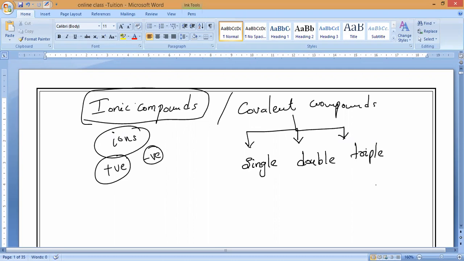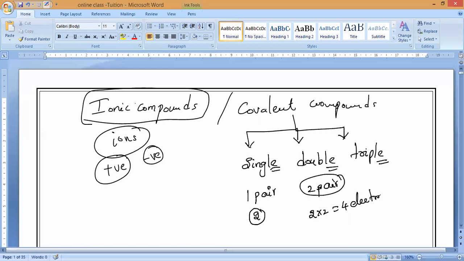In the last class we studied the formation of single bond, double bond, and triple bond with different kinds of examples, correct? Single bond means one pair of electrons it will share. How many electrons? Two electrons. Same way, in a double bond two pairs of electrons they will share. Two pairs means how many electrons, guys? 2 into 2, which equals 4 electrons. Is it yes or no?